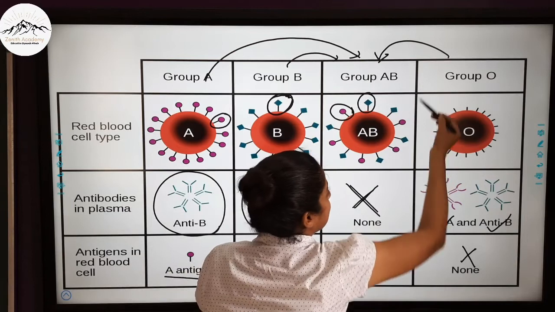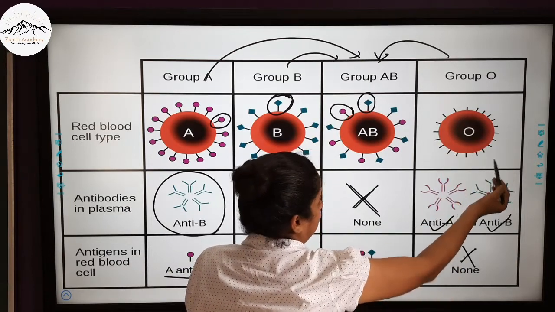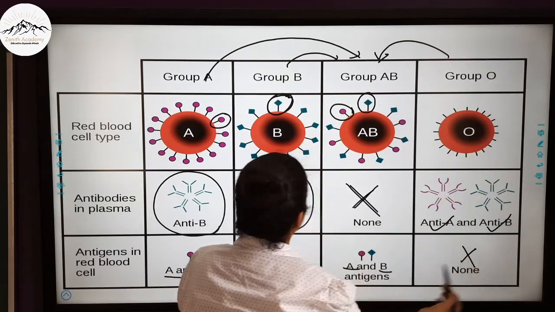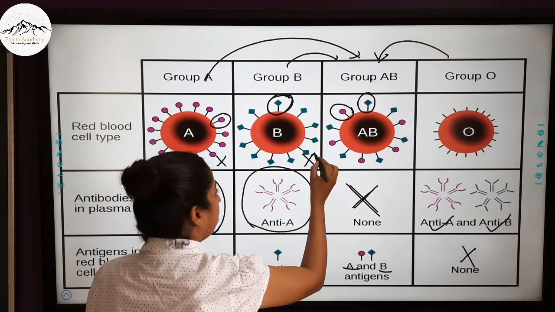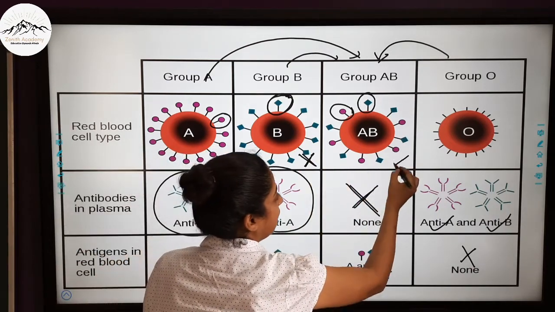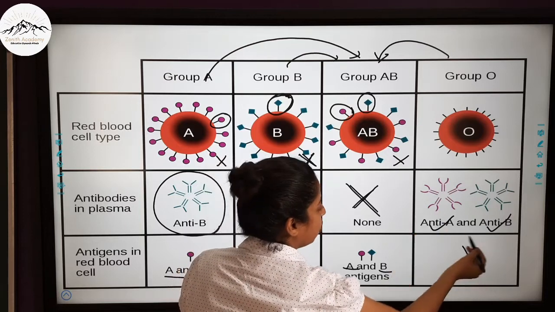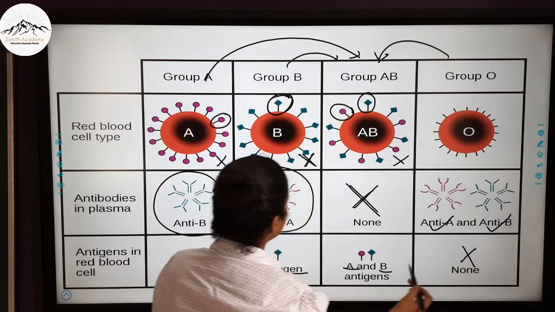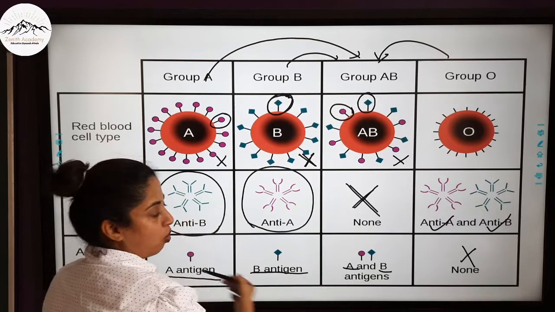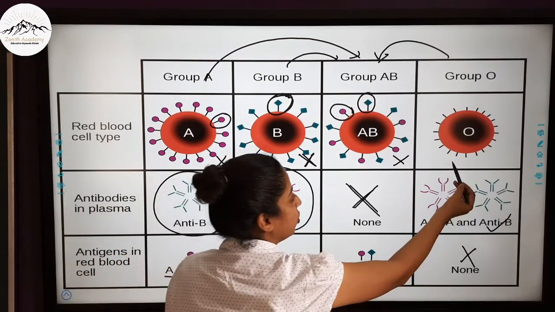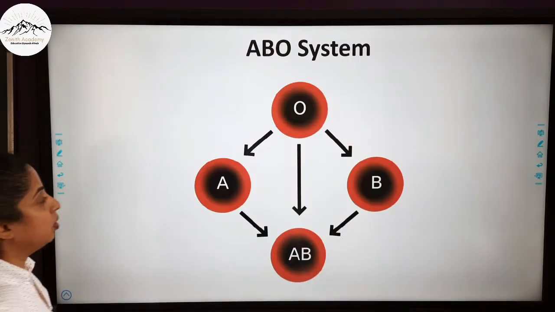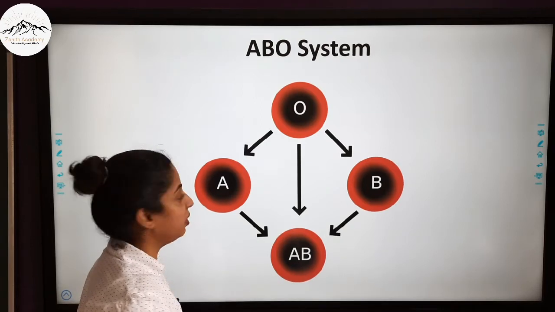Here you can see that group O has two antibodies. So not even A, not even B and not even AB was able to donate blood to it. And since it has no antigens, it can donate to all of them. That is why it is known as the universal donor. Now let's look at the ABO system in detail.